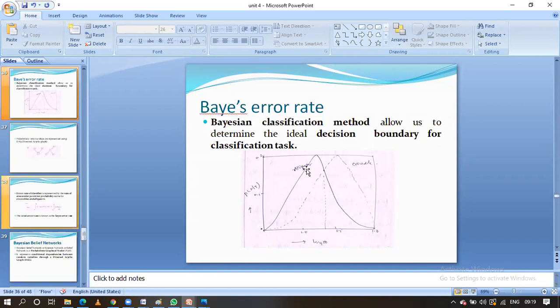Here they have taken two input data, that is alligator related information as well as crocodile related information, guys. In the x-axis we have taken the length, and in the y-axis we have taken the probabilities, that is the posterior probability, whose value is between 0 and 1. This is the alligator information, and this is the crocodile information related error rate, guys.